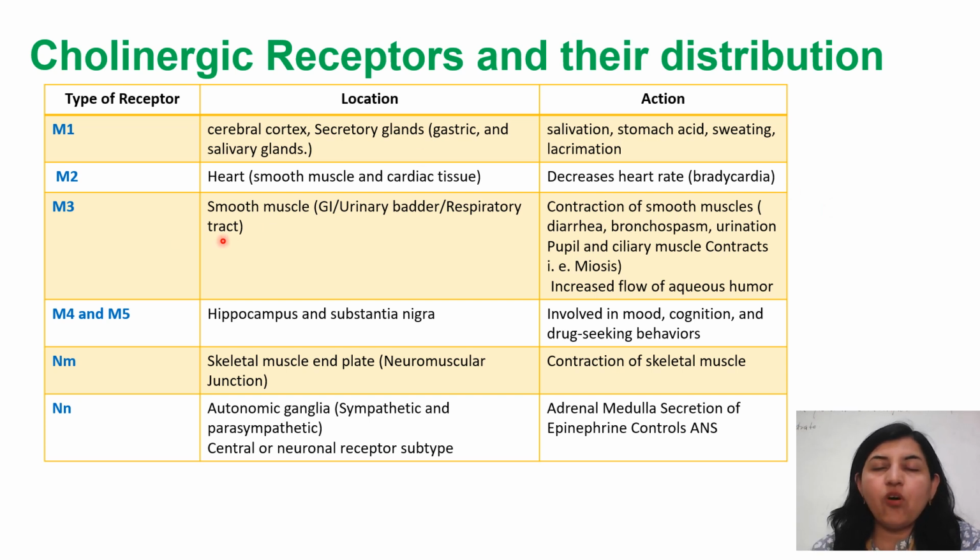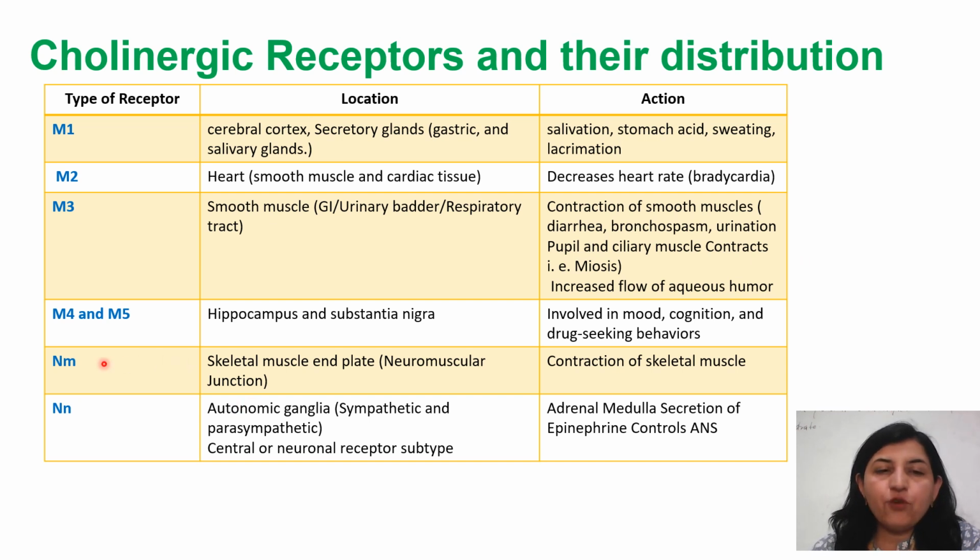M3 receptor is present on all the smooth muscles which are not under our control. They contract on their own. So when the acetylcholine molecule binds with these smooth muscles, present in the GI tract, urinary bladder and respiratory tract, it causes their contraction. Because of strong contraction, it causes diarrhea, bronchospasm, urinary bladder contractions, and also contraction of the pupil. The contraction of the pupil or ciliary muscle is known as miosis. By this contraction it causes the flow of aqueous humor, and that's why these analogs or cholinergic drugs are used in the treatment of open angle glaucoma.